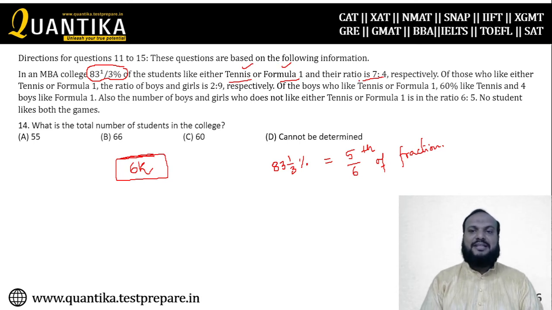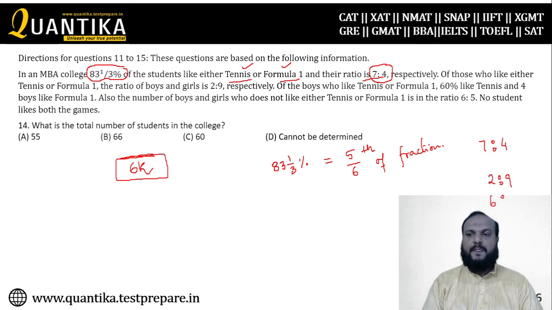The second one is, if you look at the ratios, 7:4, 2:9 and 6:5, there are three ratios given here, right? The sum of each ratio, that is the sum of the antecedent and the consequent, is always 11.